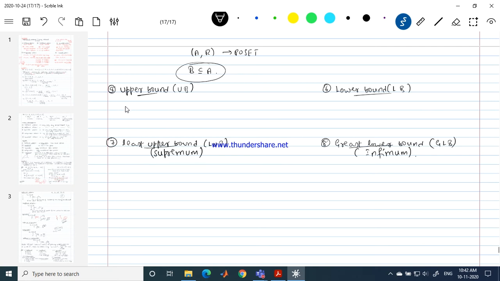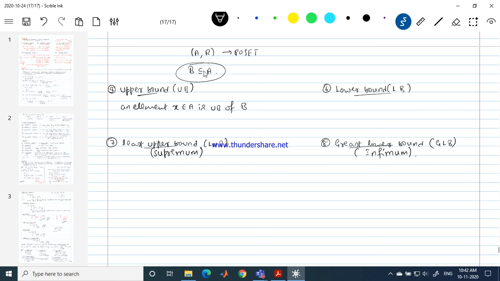It says that an element X belongs to A is an upper bound of set B. Every element of B is also an element of A. Please keep this in mind. Now where are we searching for the upper bound?